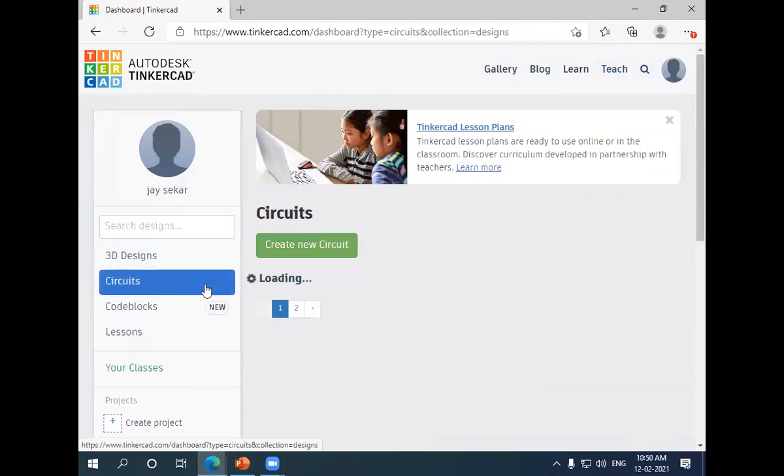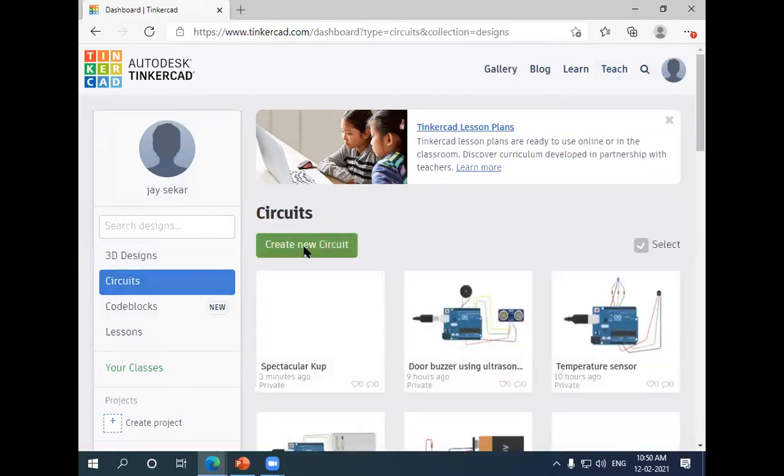I have an account, so I'm using it. And in this, you can give create new circuits.